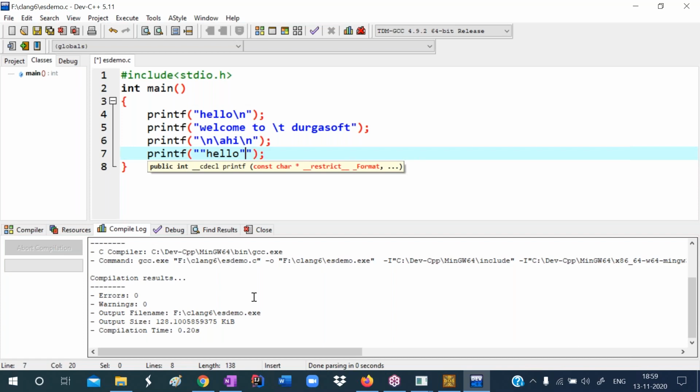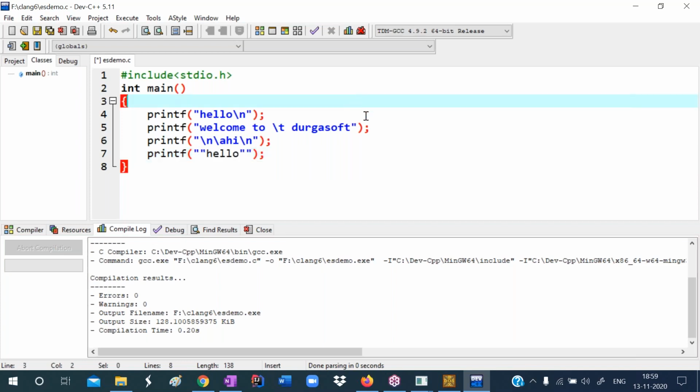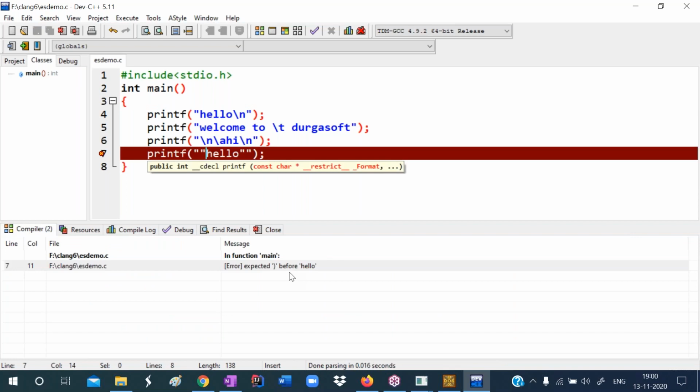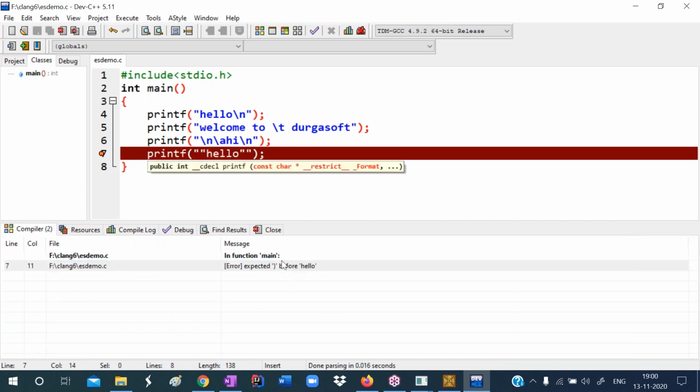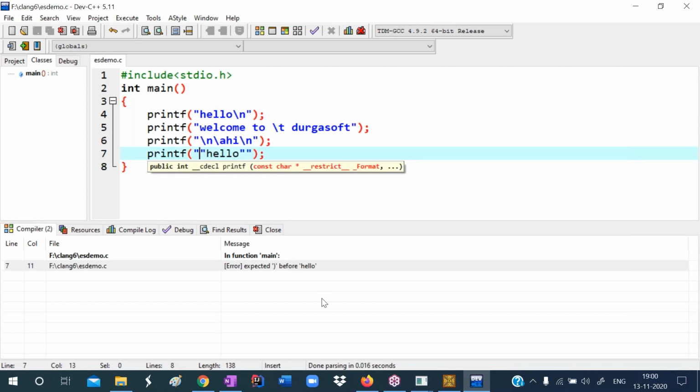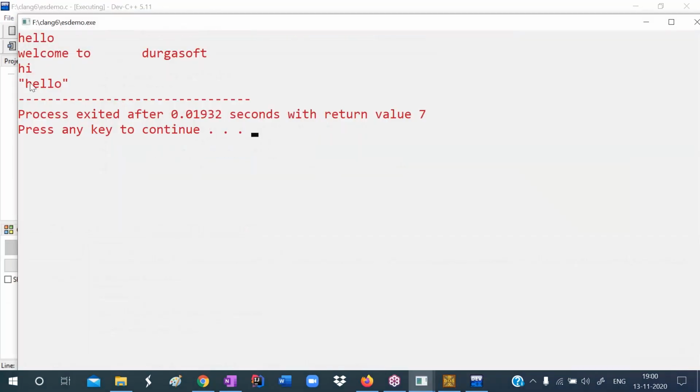Here, if you want to print hello in the double quotes and you write double quotes directly, it will give an error. Observe, it is giving the error. So if you want to print a double quote on the output screen, write /double quote. One double quote will be printed. After that, hello will be printed. To print another double quote, write /double quote. Now compile and run. F11 I'm pressing. See, in the double quotes, hello is printed.